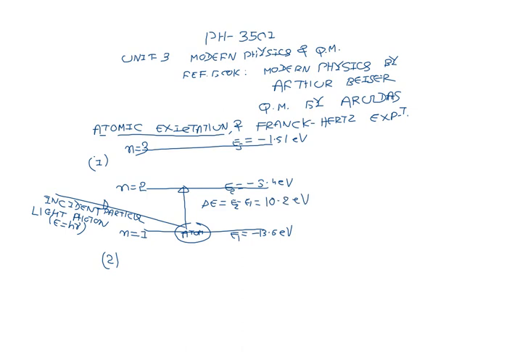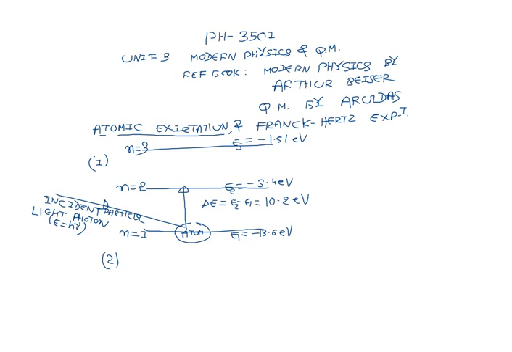So if you want to excite the hydrogen atom from the ground state to the first excited state, 10.2 electron volt energy is required. This type of levels is called discrete energy levels. Atomic spectra suggest that the atom has discrete energy levels n equal to 1, 2, 3 and so on. Before we move to the Franck-Hertz experiment, we define important terms.